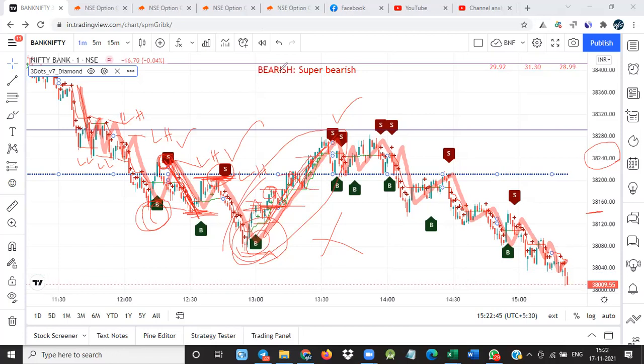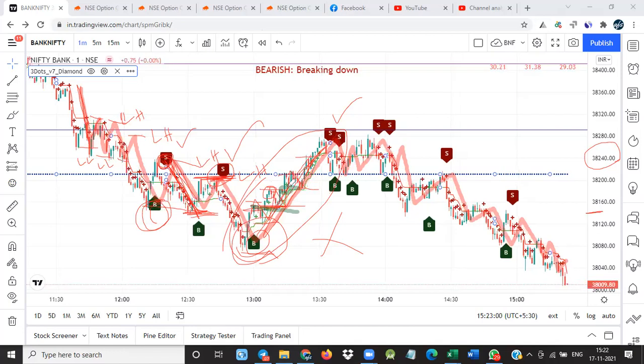Here it broke the previous high. Here this one broke the previous high. These are the timings where your stop loss is triggered. So you have to come out of the market if you are on the put side. If you are on the call side, that time you can continue if you are going up above this one.